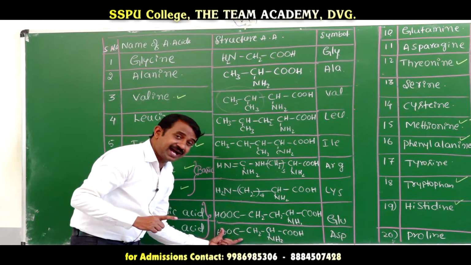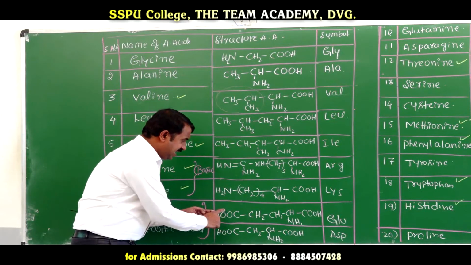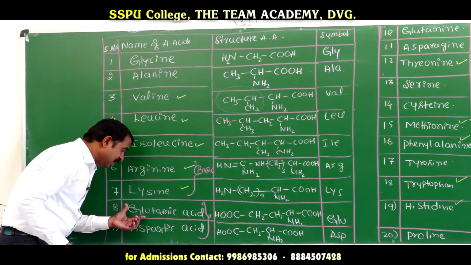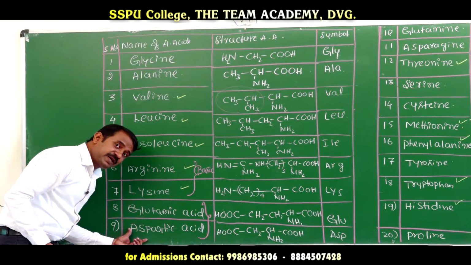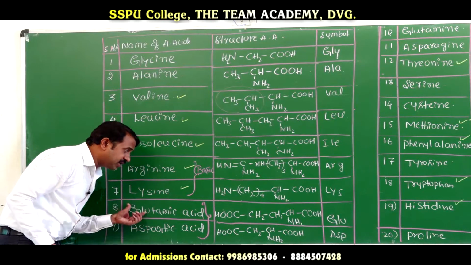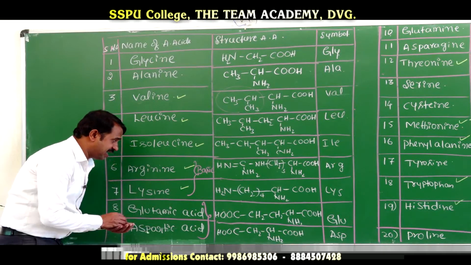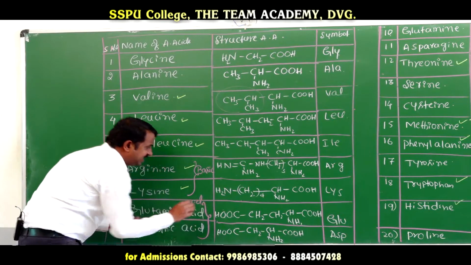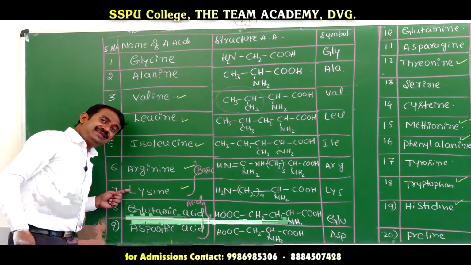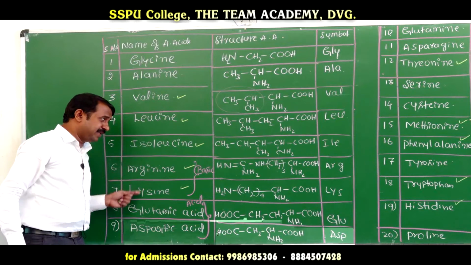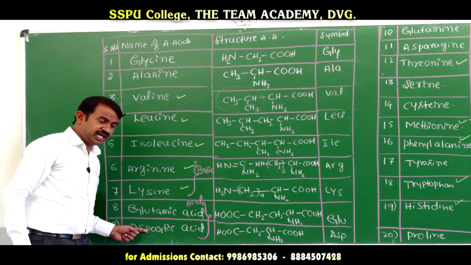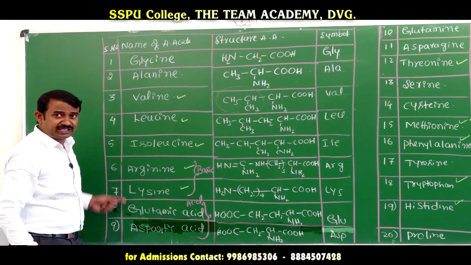Listen carefully, glutamic acid and aspartic acid are both acidic amino acids. Arginine and lysine are basic amino acids. Let us go on, these are all the 9 amino acids.